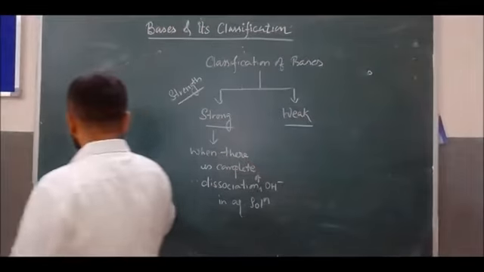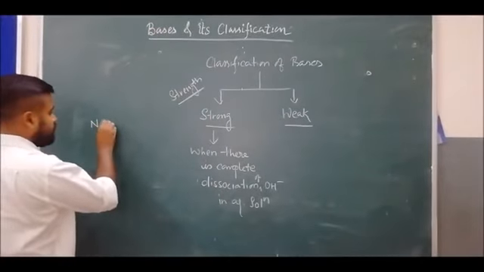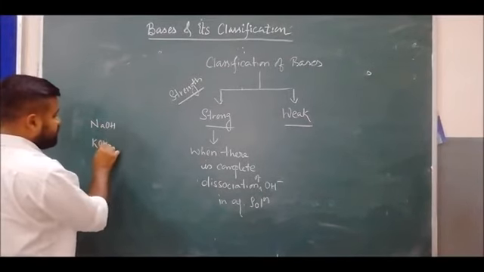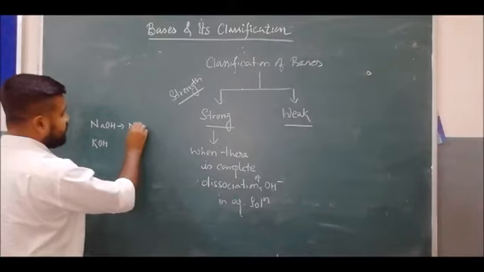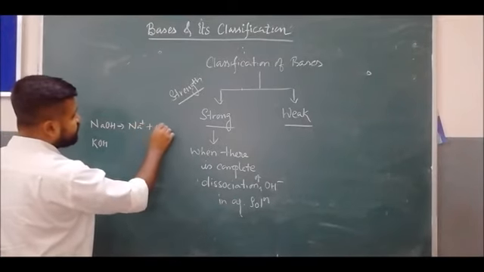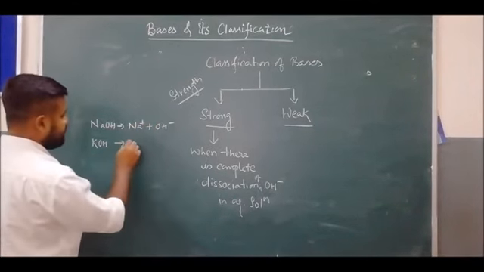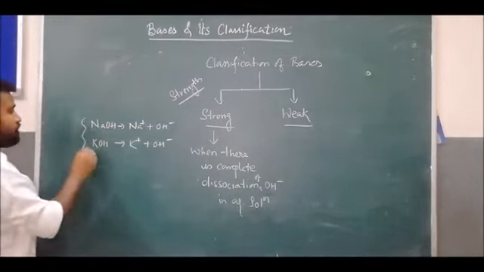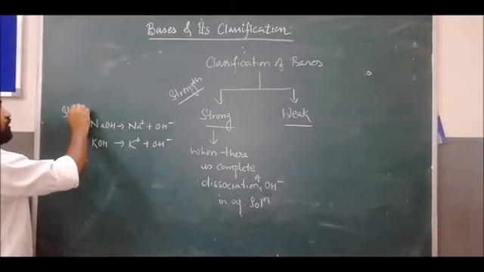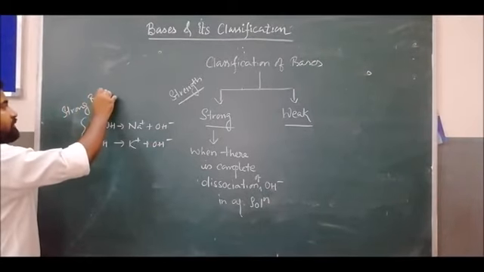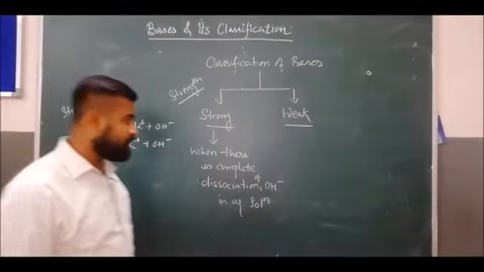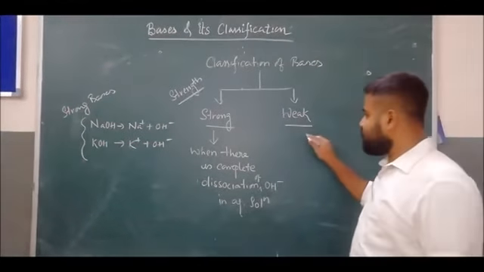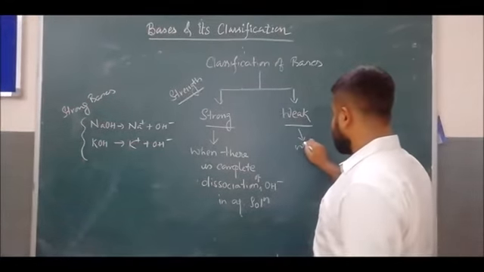For example, NaOH and KOH completely dissociate into Na plus OH minus, and similarly K plus OH minus. So these are strong bases.